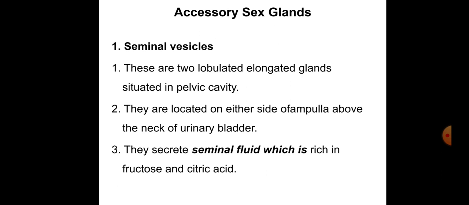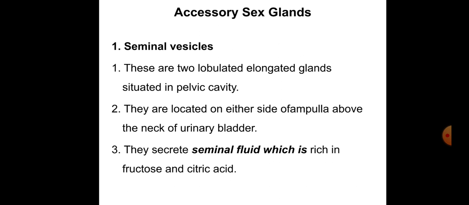Next are the accessory sex glands. First is the seminal vesicles. These are two lobulated, elongated glands situated in the pelvic cavity. The animal or human body consists of three major cavities: the thoracic cavity, the abdominal cavity, and the pelvic cavity. Cavity means a space. The pelvic cavity contains genital organs and urinary system organs. The abdominal cavity holds the digestive organs, and the thoracic cavity the respiratory organs.